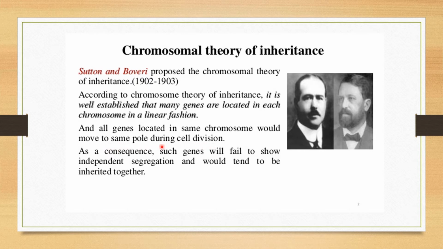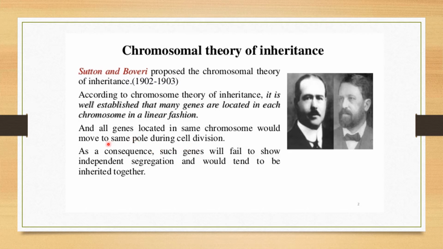If you remember anaphase of mitosis, or anaphase 1 of meiosis, or anaphase 2 of meiosis, in that anaphase stage there is a splitting of the centromere taking place. The splitting of the centromere will pull the sister chromatids apart, so they will go to opposite poles.